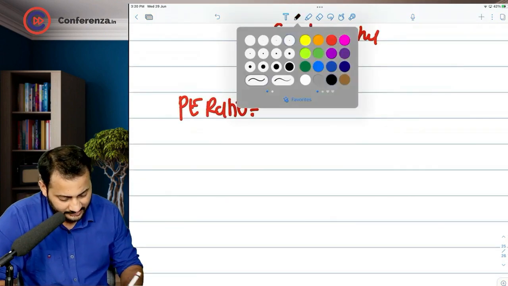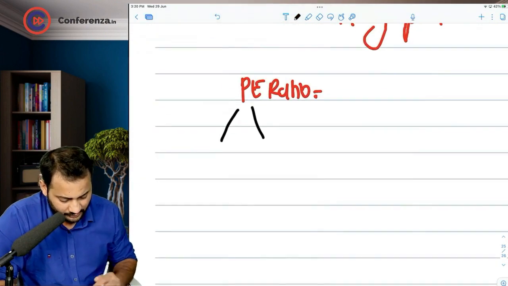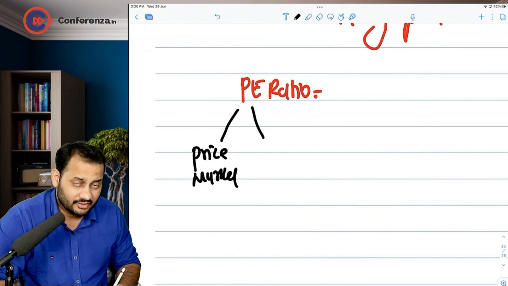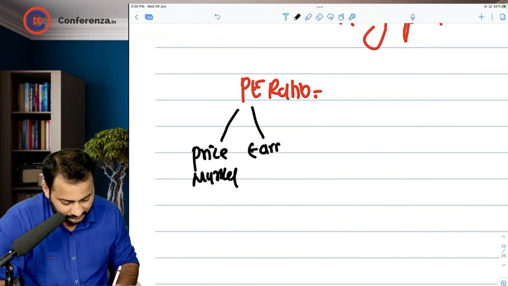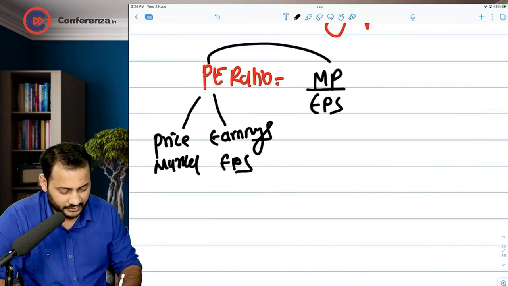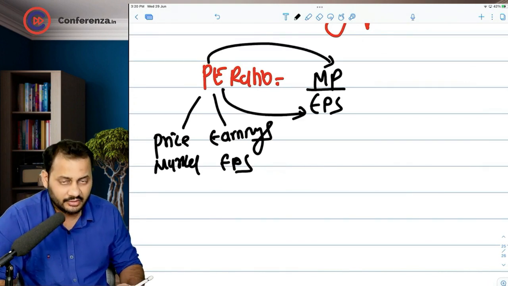As the meaning of these words says, price means the market price of the share, and earnings means earnings per share. What you do is put the market price divided by EPS. So P means the market price, E means the earnings per share.